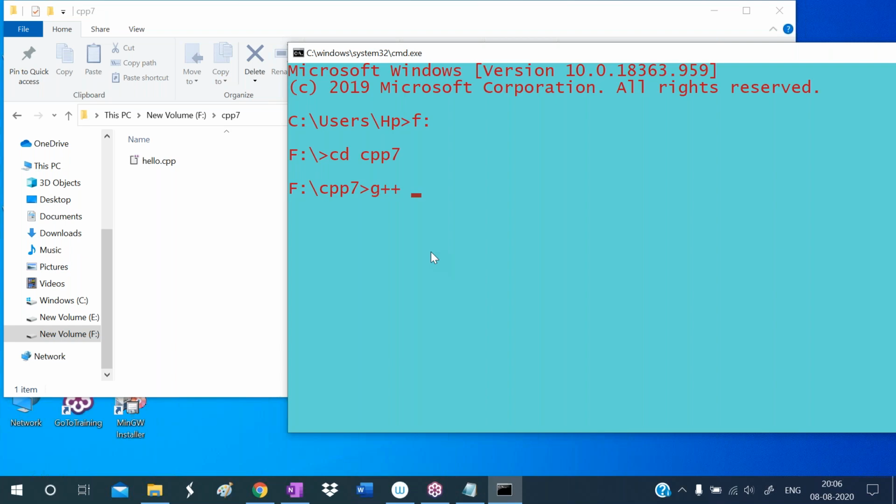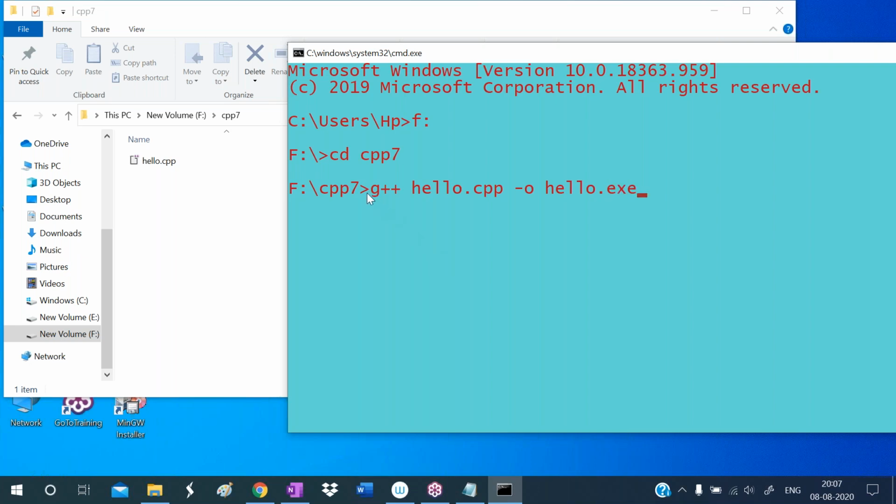To compile the C++ program, we use the g++ command. Write g++, then give the source code file name, which is hello.cpp. I want to get an output file, so we use the option -o. Then give the exe file name. I am giving the exe file name as hello.exe. Now the exe file will be created.